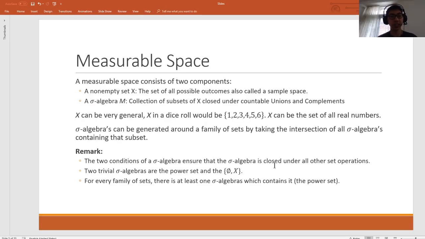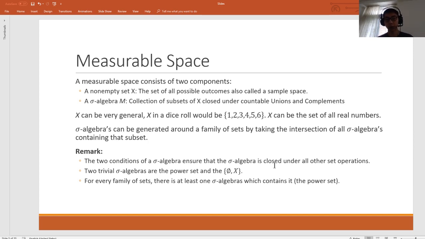Before we can discuss measures, we need to introduce the idea of a measurable space. A measurable space consists of two components, the big set X and a sigma algebra. X and the sigma algebra are both general and are often chosen based on the context of the problem. So for example, if we're interested in analyzing age dynamics, X would be the set of all non-negative real numbers. For a dice throw, X would be 1, 2, 3, 4, 5, 6.